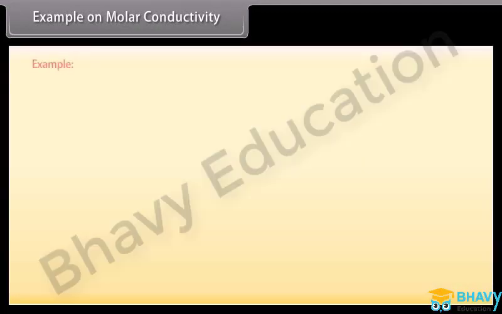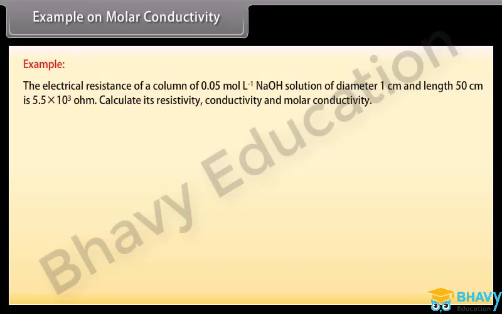Example on molar conductivity. The electrical resistance of a column of 0.05 mole per liter NaOH solution of diameter 1 centimeter and length 50 centimeter is 5.5 into 10 raised to the power 3 ohm. Calculate its resistivity, conductivity and molar conductivity.